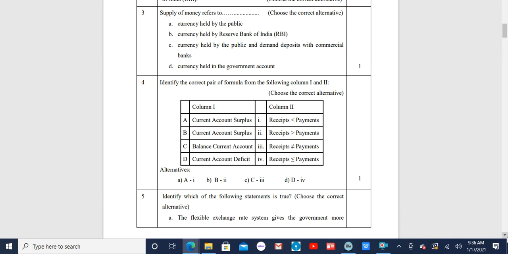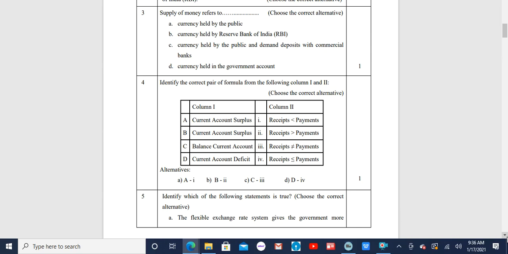Second option is current account surplus, and second part of it under column 2 is receipts are greater than payments. The third option, that is C, is balance current account, and corresponding to it in column 2, third point is receipts are not equal to payments, and D, current account deficit, corresponding to it the fourth point is receipts are less than payments.